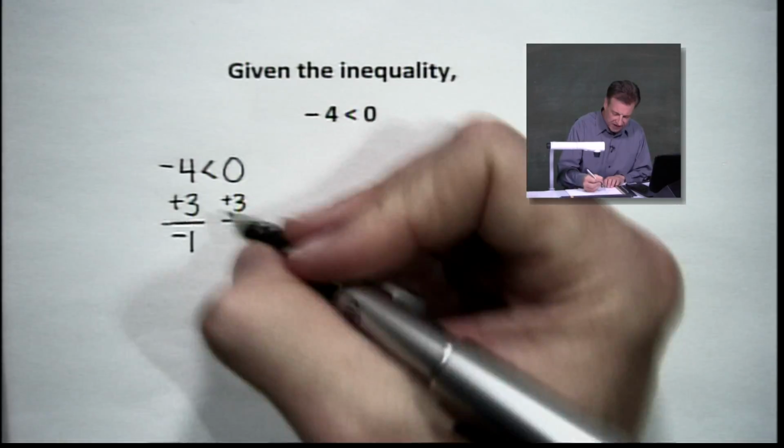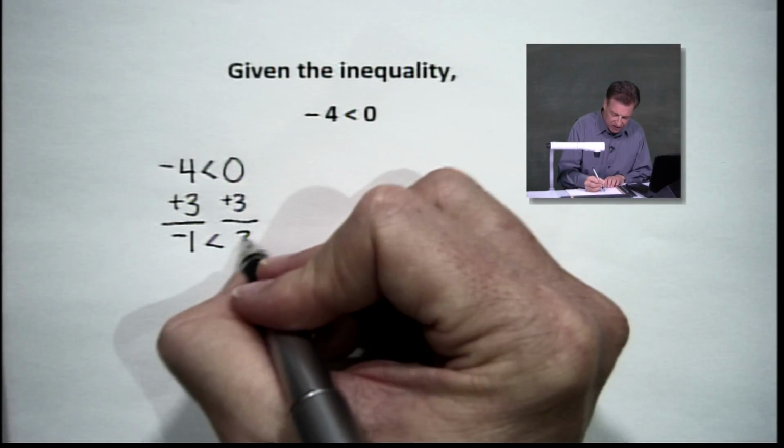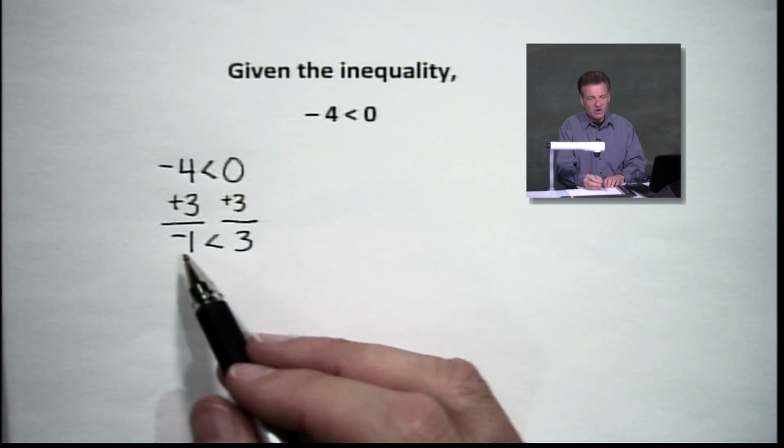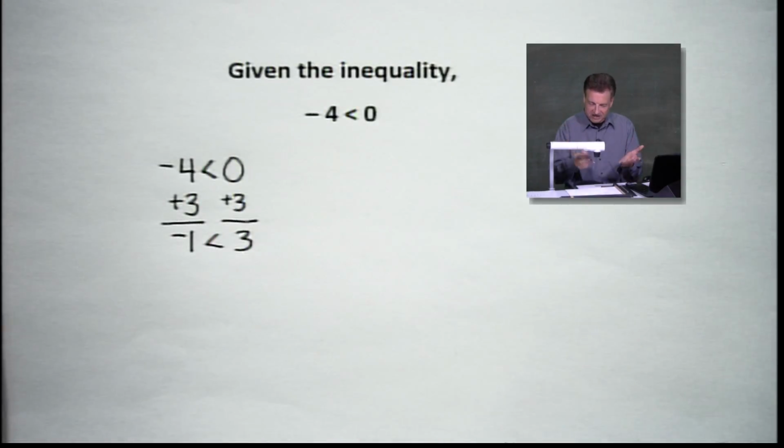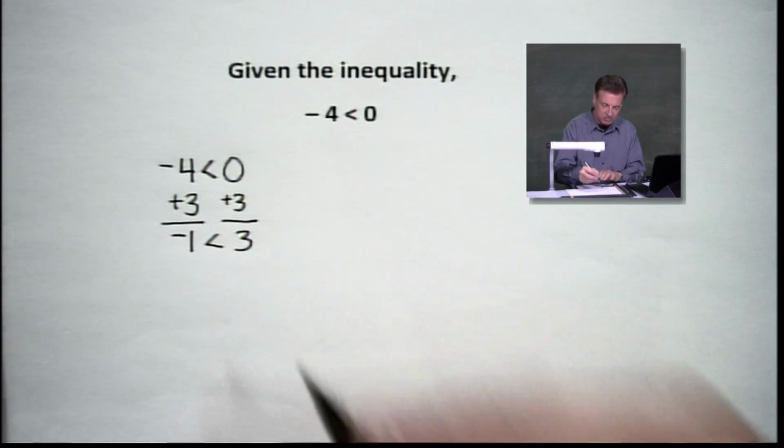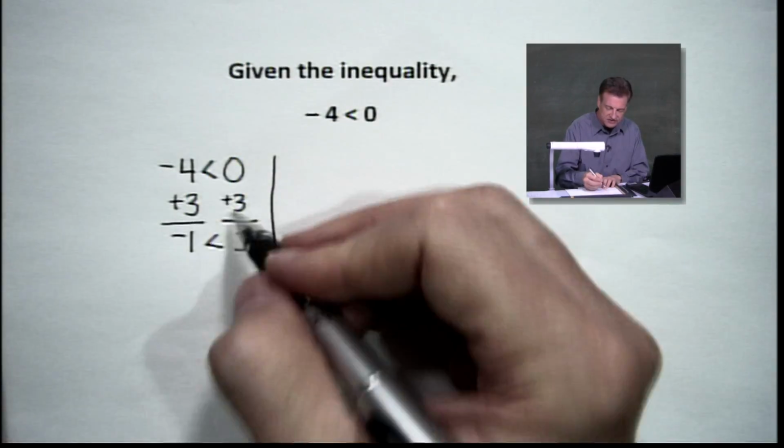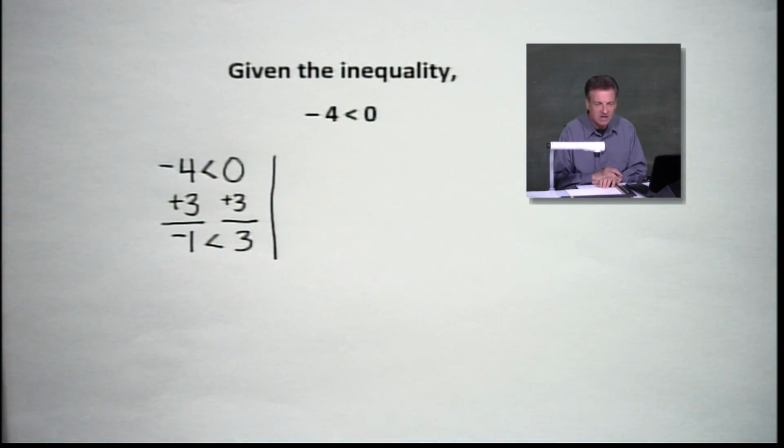Here we go. Got negative 1 on the left. On the right, I've got 3. And my friends, yes, -1 is still less than 3. You expected that. In fact, I went ahead and wrote it in there because I knew that was going to happen. So that's a good deal. When we add the same number, we know it's not going to change the inequality direction.